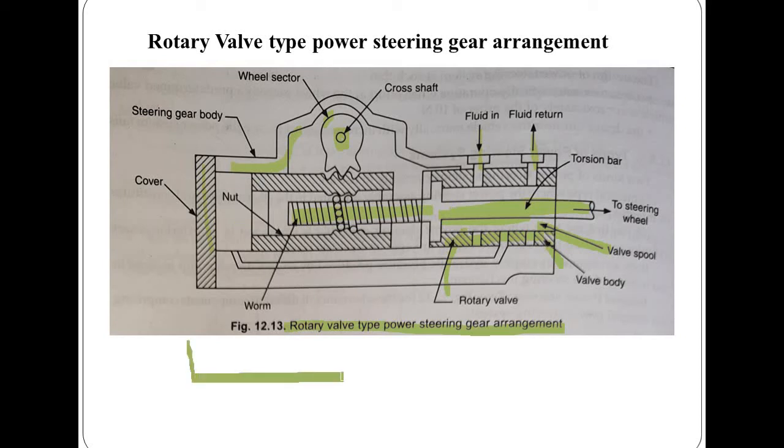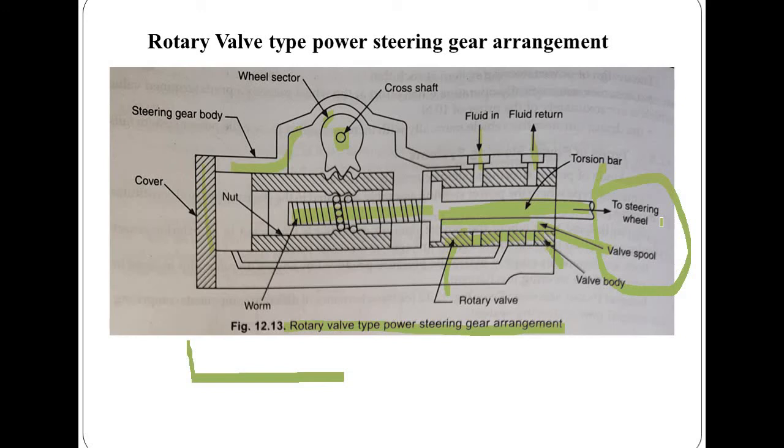Now, when the steering wheel is moved for taking a turn, and the steering force at the wheel becomes more than the preset value, the spool undergoes small angular rotation. Consequently, the return line is closed and the fluid under pressure goes to one side of the piston.